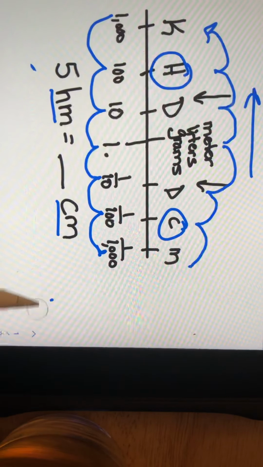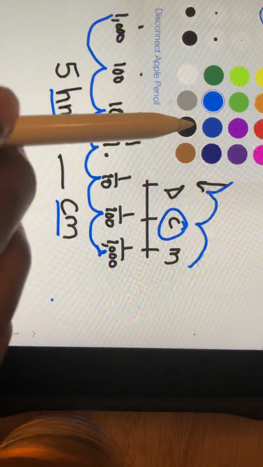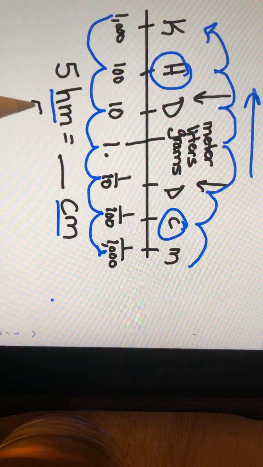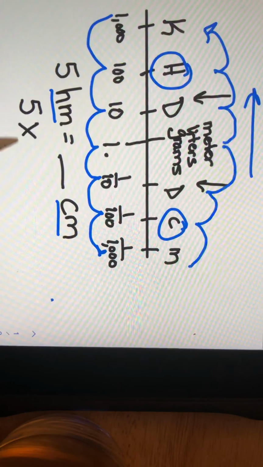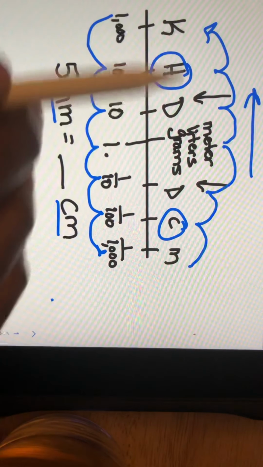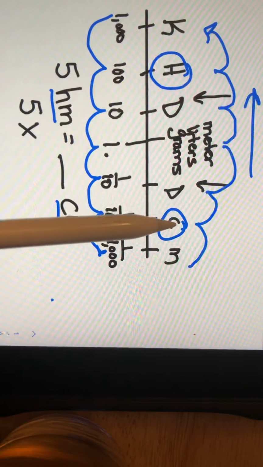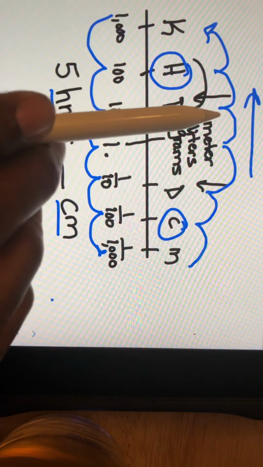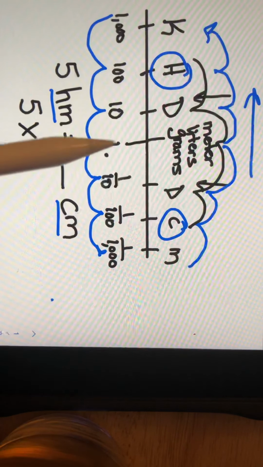So if I know it's multiplication, then it becomes very easy. I simply take my 5 hectometers and I'm going to multiply that by how many jumps. So let's look at the jumps here. We're going from hectometers to centimeters. That's 1, 2, 3, 4. That's 4 jumps.